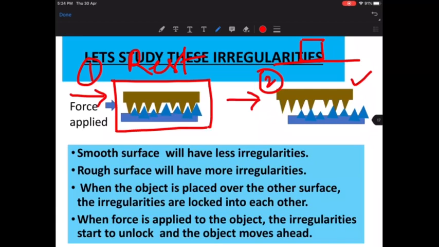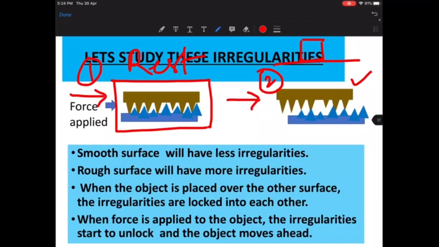Why? Because I have applied a much stronger force so as to unlock them. So these irregularities now unlock, and the object now moves.